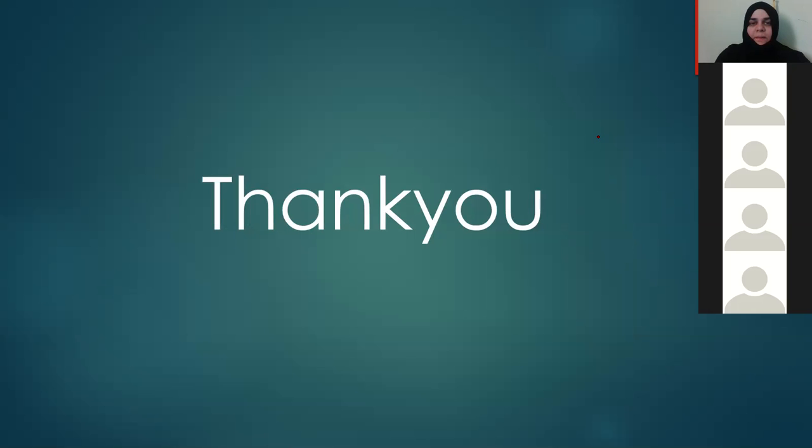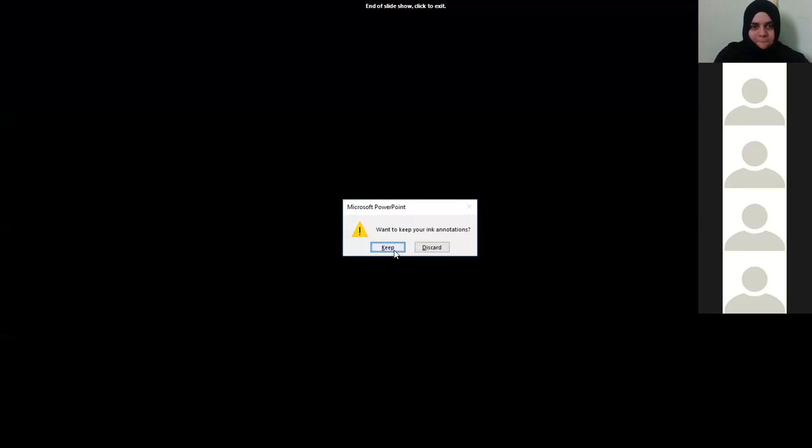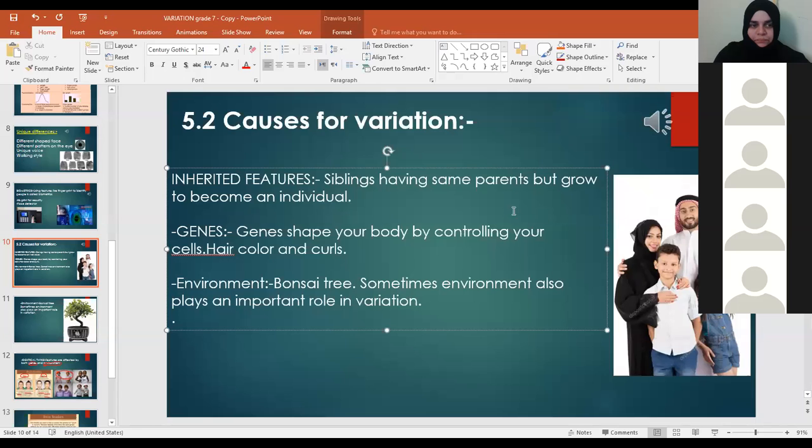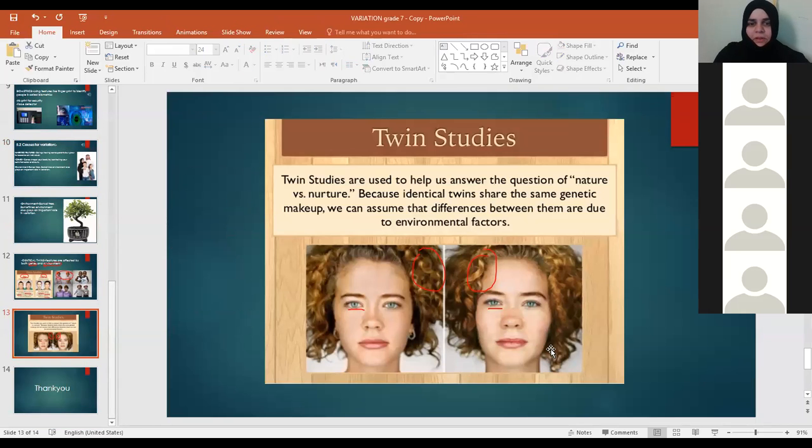Okay, Miss, there is a difference in their lips. Yeah, some difference will come up when they grow up. Maybe one takes care of her lips, one doesn't. What did you say? Never mind, just never mind.